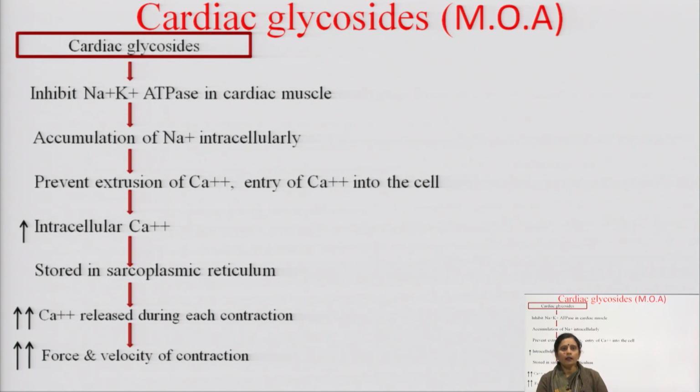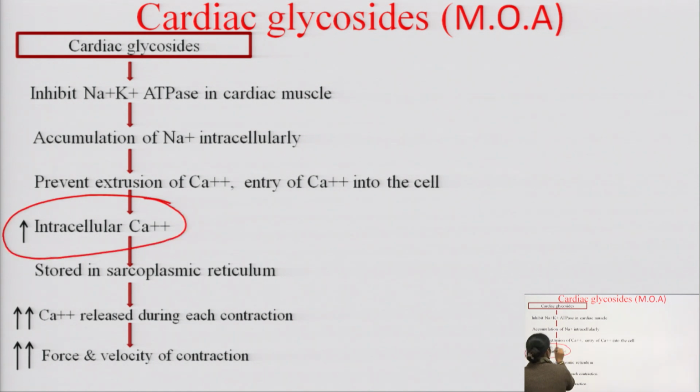That means intracellular calcium ion is increased. This increased calcium ion is stored in the sarcoplasmic reticulum and released during each contraction, and increased calcium ion increases the force of contraction and velocity of the contraction.